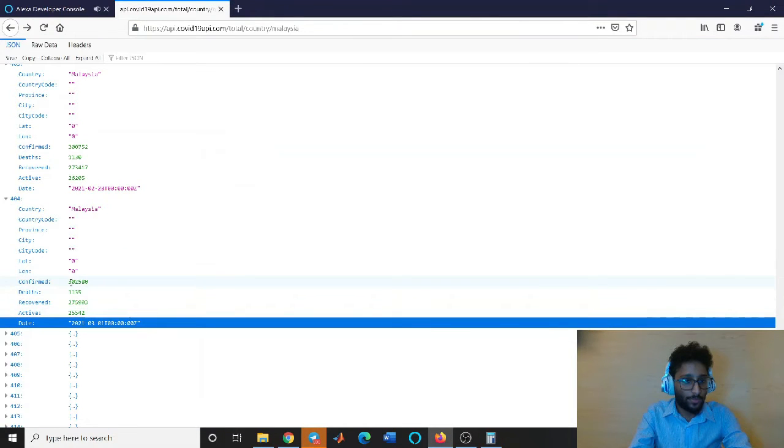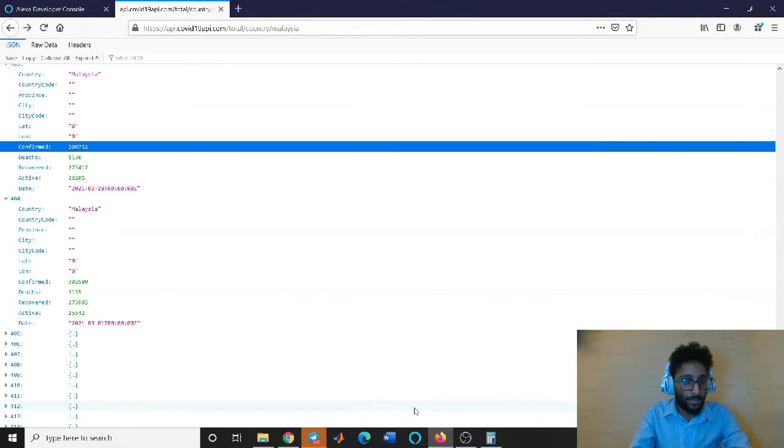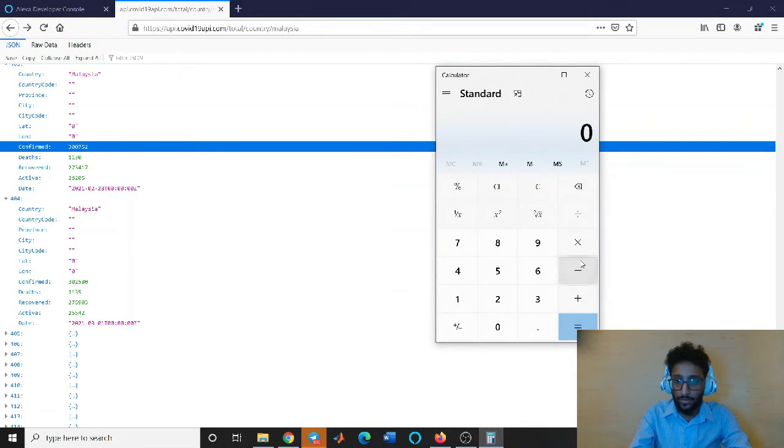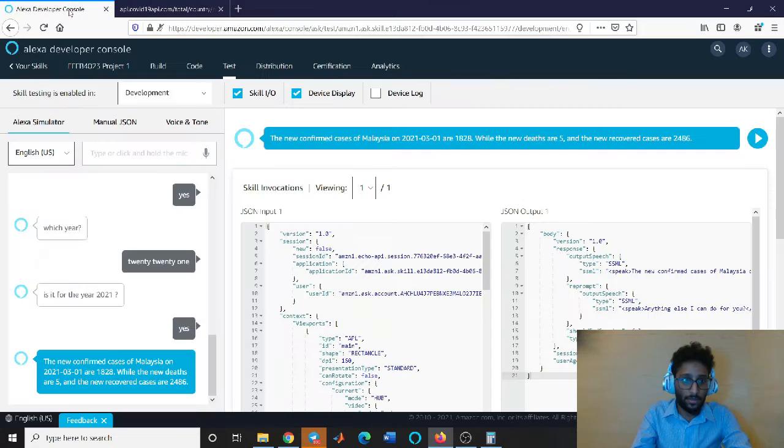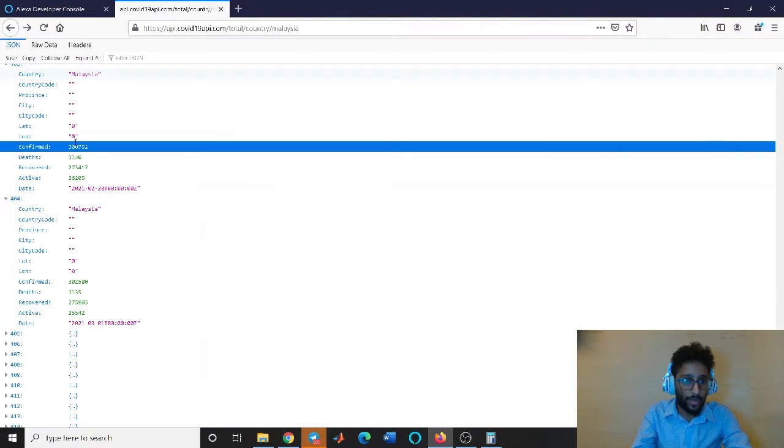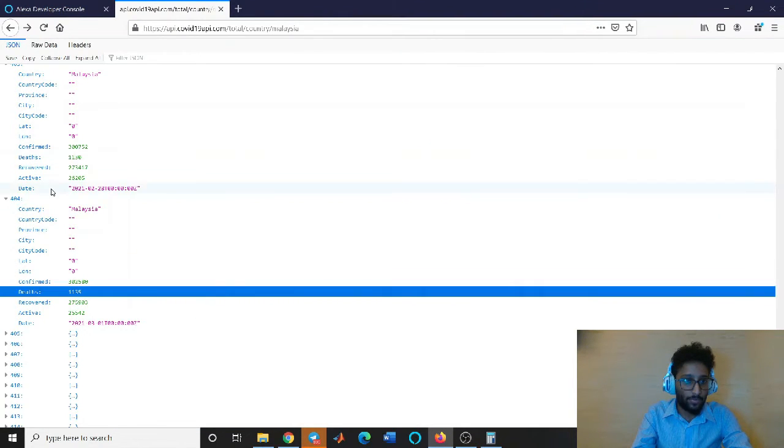Okay, so we can see the numbers here, and we will see whether our code is correct or not. So we have 302,580 minus 300,572. So we have 1828, and this corresponds correctly here. And the new deaths are 5. It can be clearly seen here as 5.